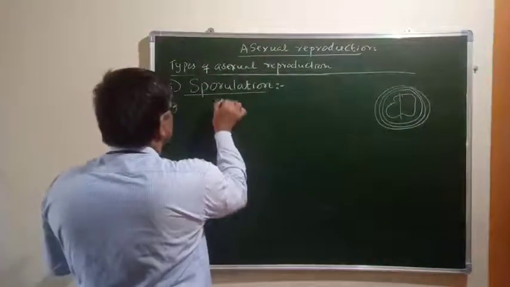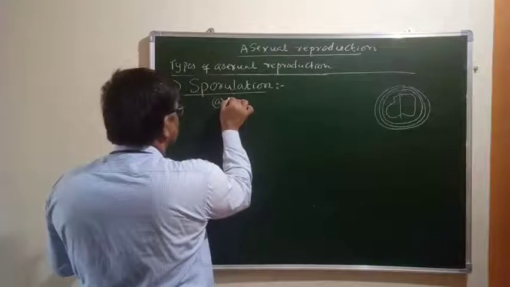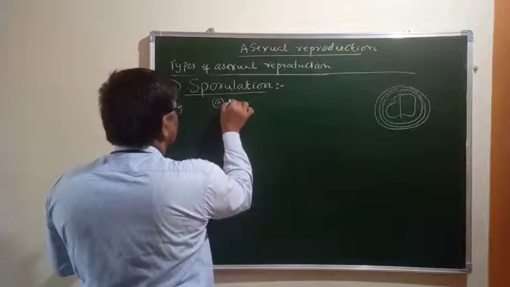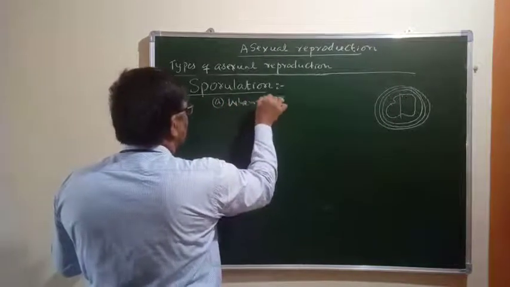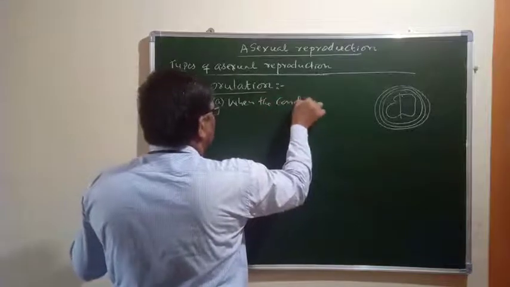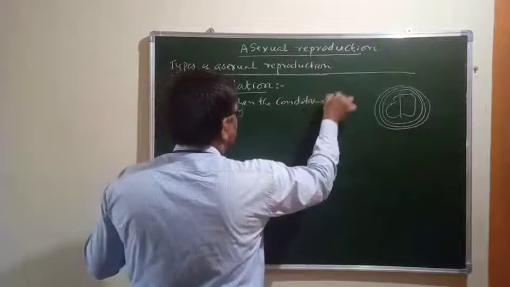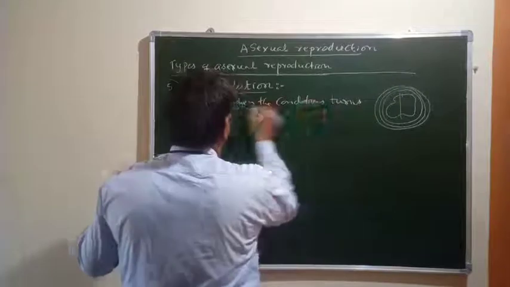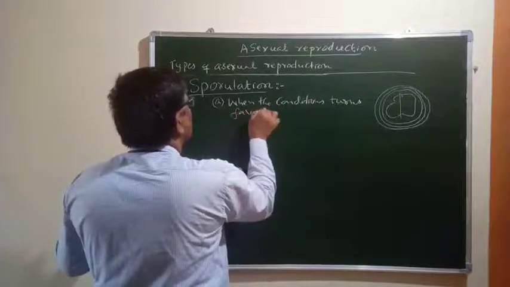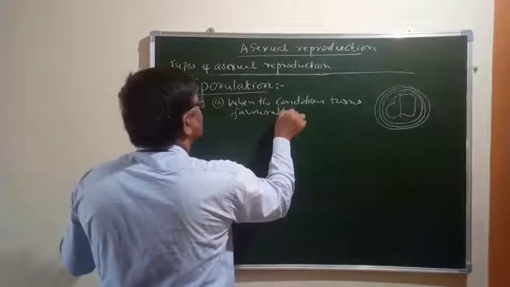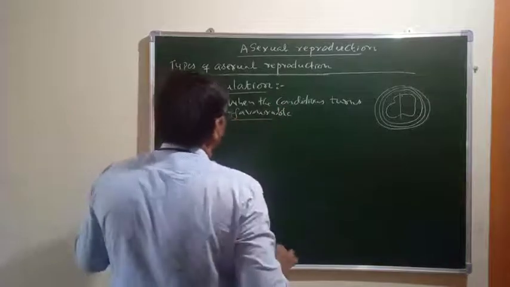This process occurs when the condition turns favorable. So sporulation occurs when the conditions turn favorable.